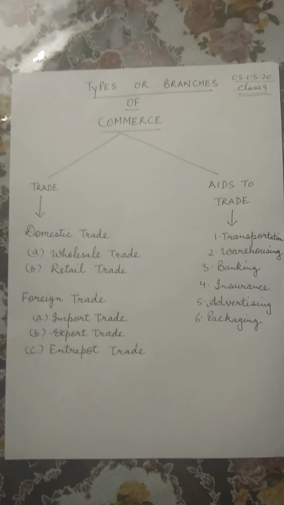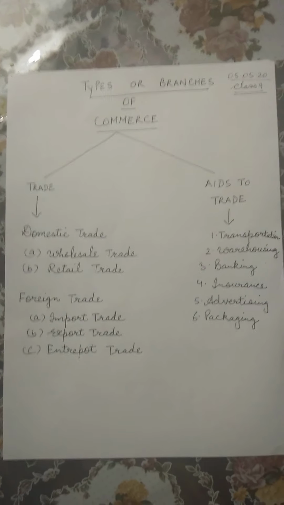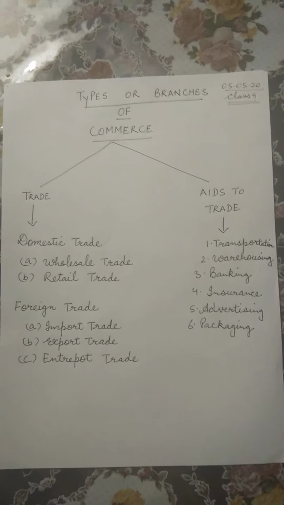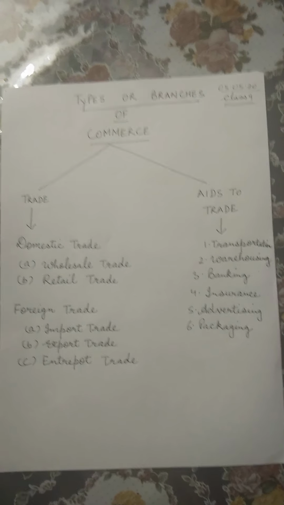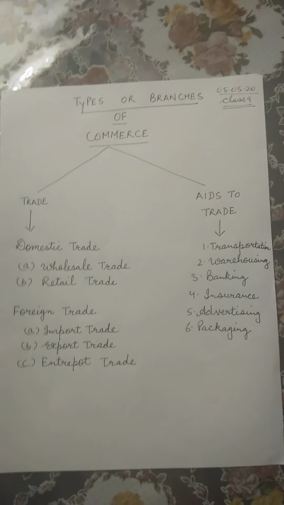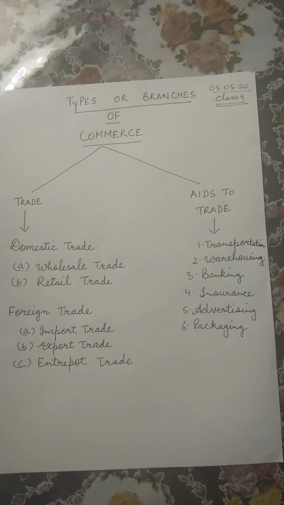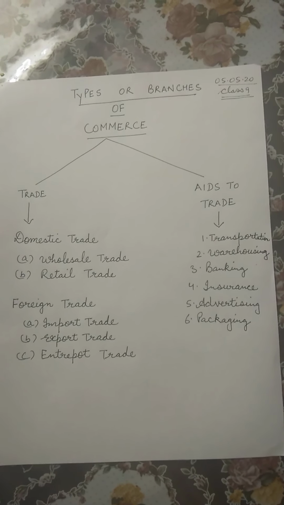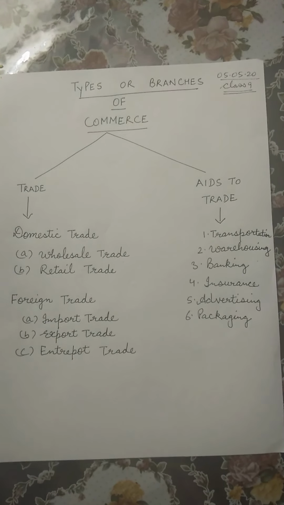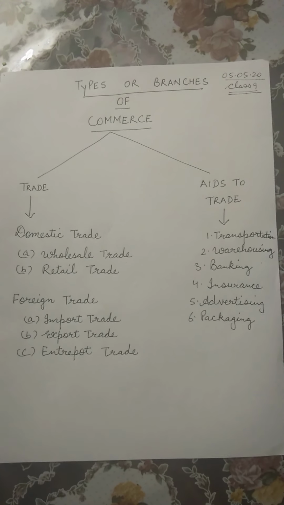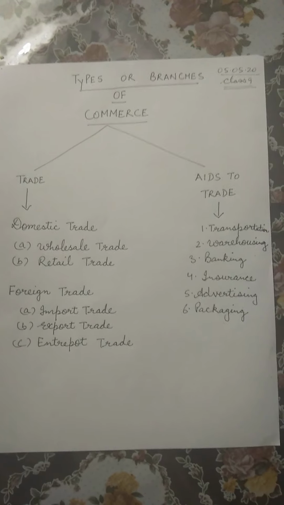Whereas again, let's draw a comparison between home trade and external trade. In home trade, we discussed that the buyer and the seller were in the same country but sitting in different states. But in external trade, they are sitting in different countries, doing the business from different countries. This type of trade is also known as international trade. It is further of three types.